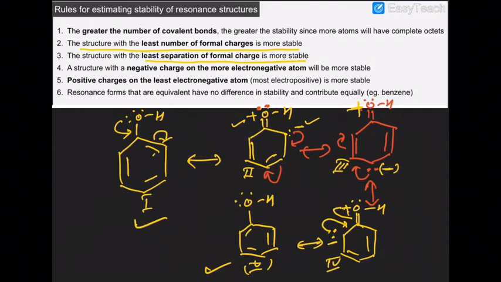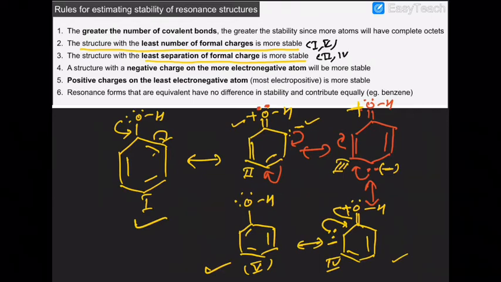Structures 2 and 4 have the positive and negative charges closest. So first of all, you have to identify here the structure with the least number of charges. Structures 1 and 5 endorse the second rule.